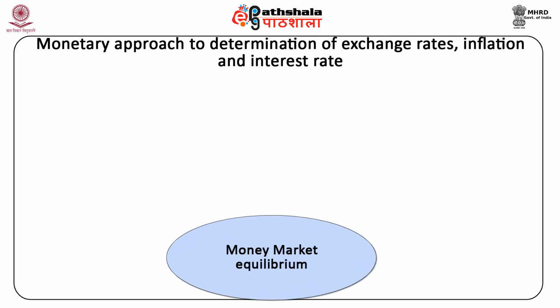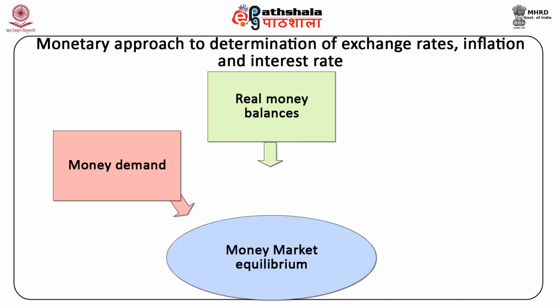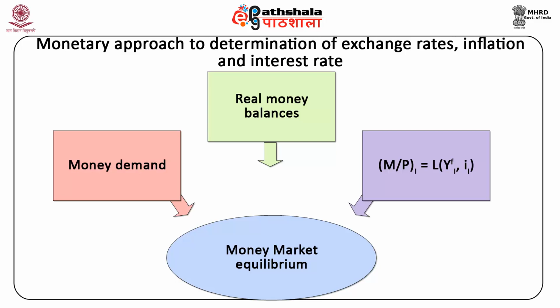Money market equilibrium in the Indian economy occurs when money supply equals real money demand, or M/P_I equals L, which is a function of y_I^f, comma R_I.